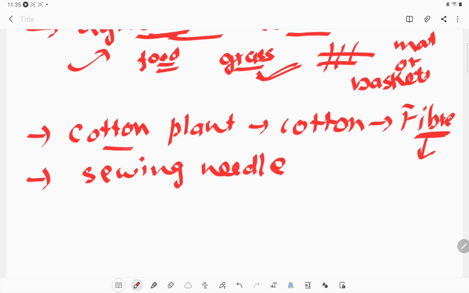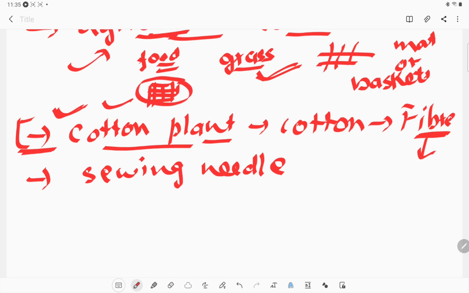Before that, in this stage, we made clothes from the yarns. We made a fabric, but the fabric was not stitched together. It was only a single piece of fabric, like a sari. If you want to wear a sari, you need to wrap the whole sari. There is no cut inside it.